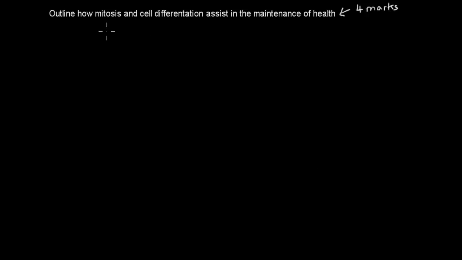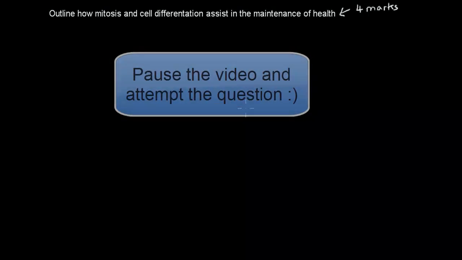So the question itself is: outline how mitosis and cell differentiation assist in the maintenance of health. That's for 4 marks. So when you're ready, pause the video and attempt the question, and press play when you're done.